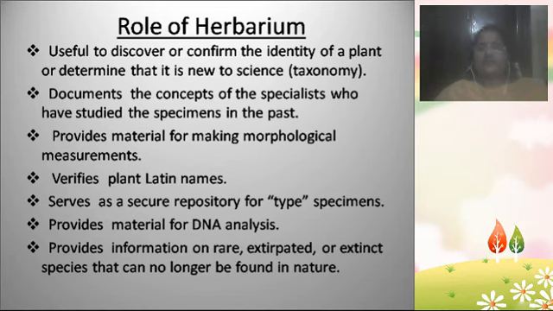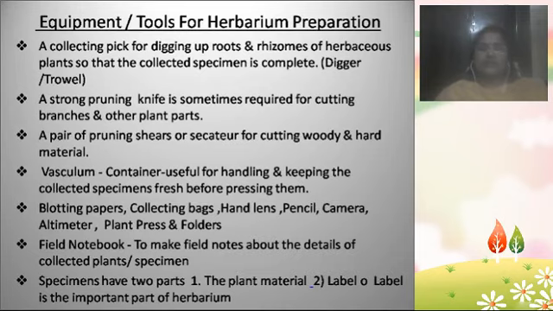Then we can research the plant by using the herbaria stored 100 years ago or in the past. Whatever plants we are not able to find in nature right now, we can study and extract that information from the herbaria. This is all the important role of the herbarium.